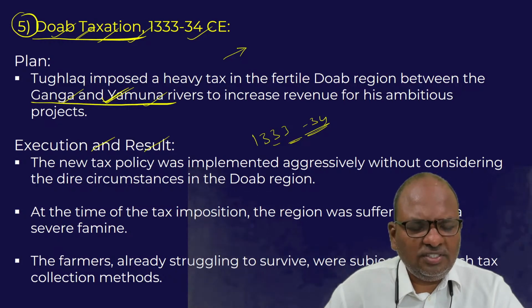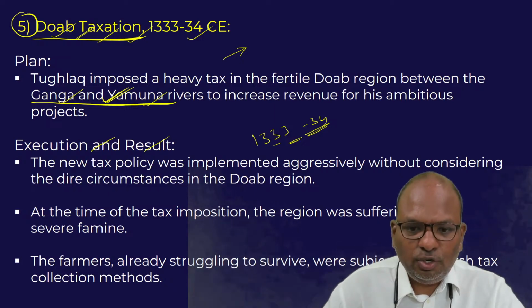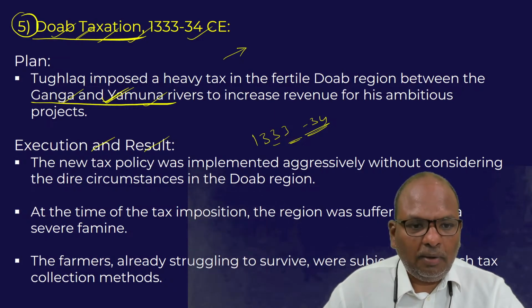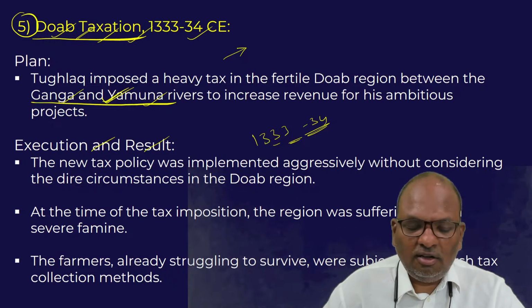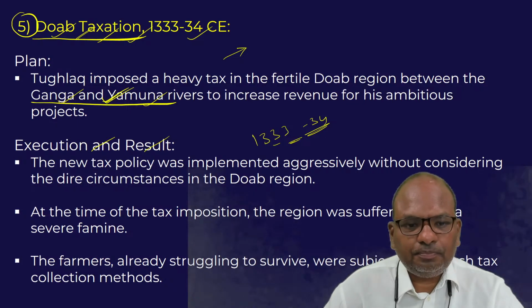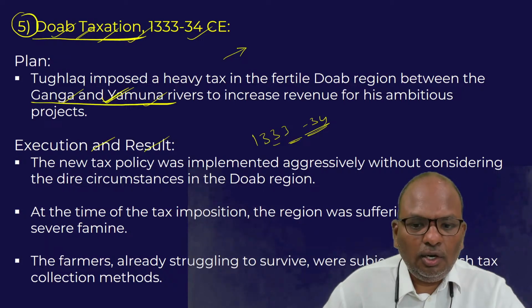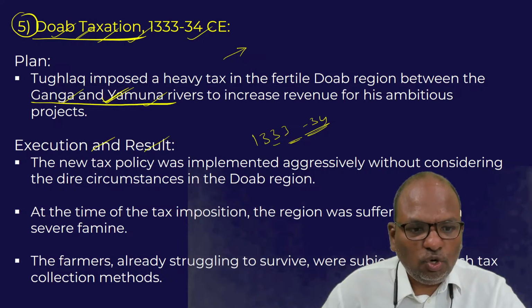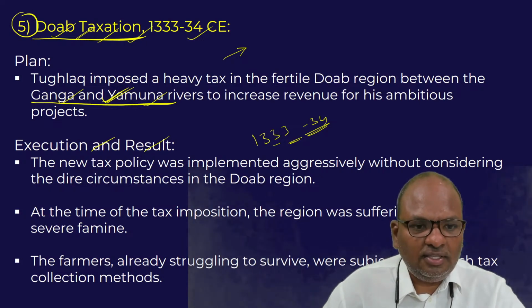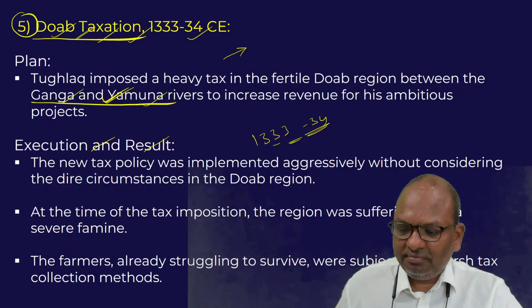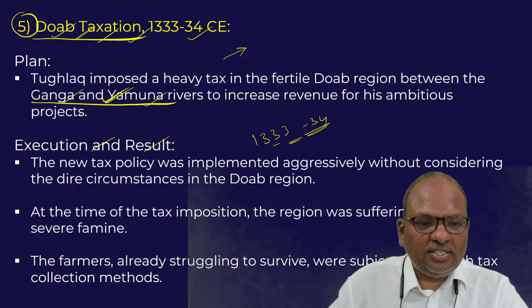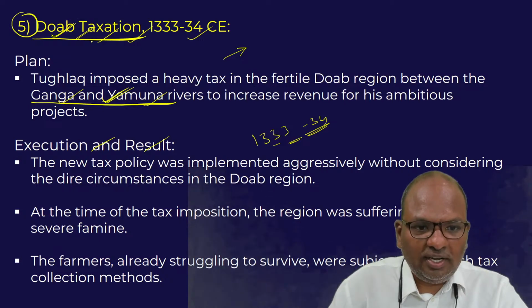Already, the people of the Doab region were under great stress due to the famine-like conditions. But the officers of Muhammad bin Tughlaq continued to pressure the people to pay additional taxes as well. So the people of the Doab region, unable to bear the taxation burden, revolted against Muhammad bin Tughlaq. Imposing additional taxes on the people is not a bad idea, particularly on the people who have enough.